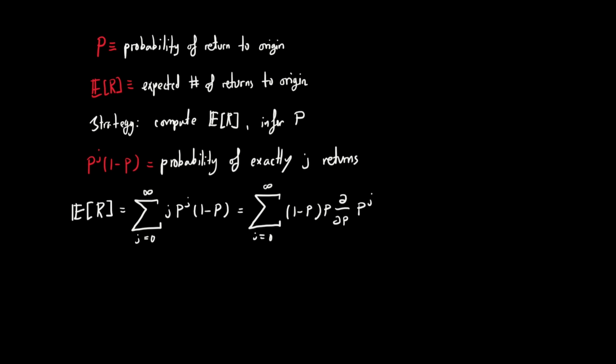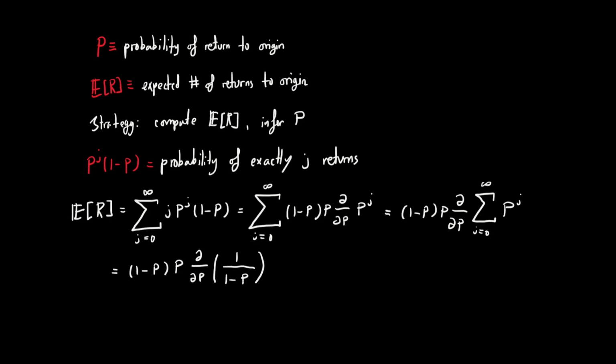Taking the constants and the derivative outside of the sum, we are left with a sum over p^j, which is of course nothing but a geometric progression. Using the result for infinite geometric series, that's just (1 - p) times p d/dp of 1/(1 - p).